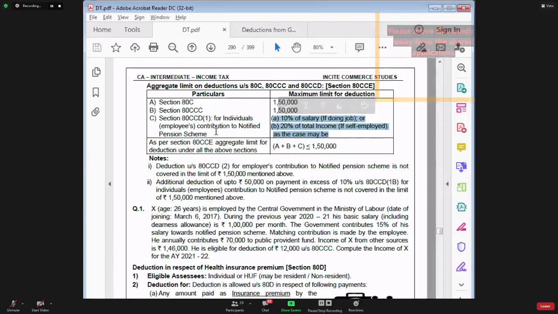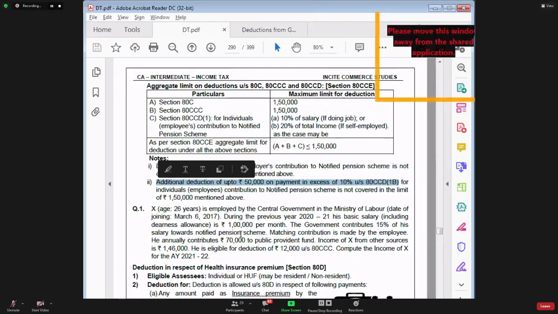That is the deduction under section 80CCD subsection 1 for employee's contribution. Subsection 1B, that deduction will be allowed to what extent? 50,000 rupees. Then we have section 80CCD subsection 2, deduction for employer's contribution.